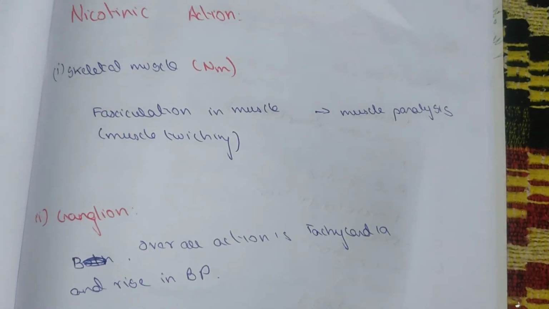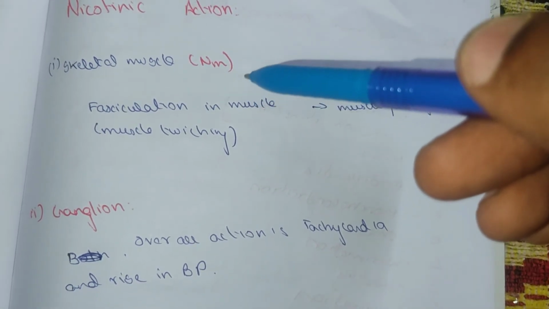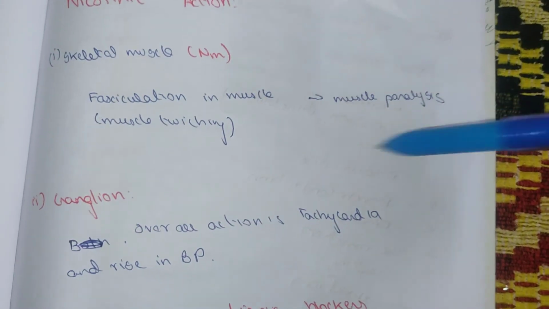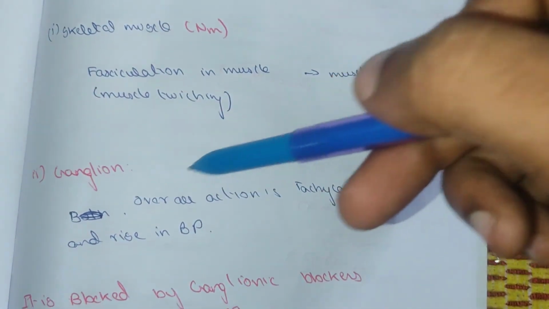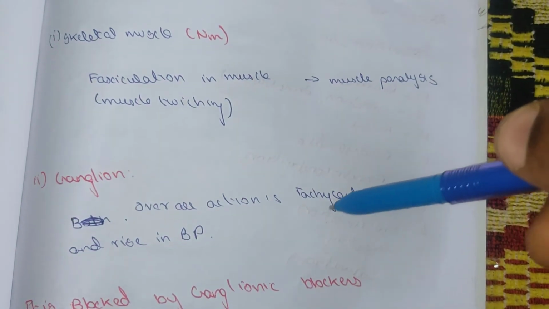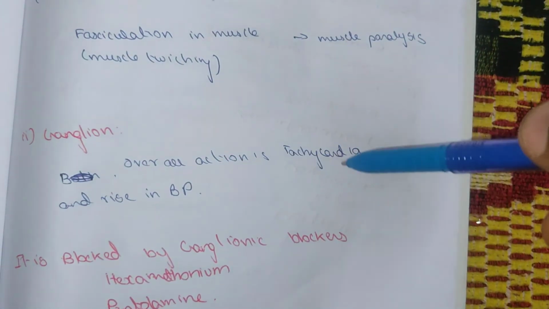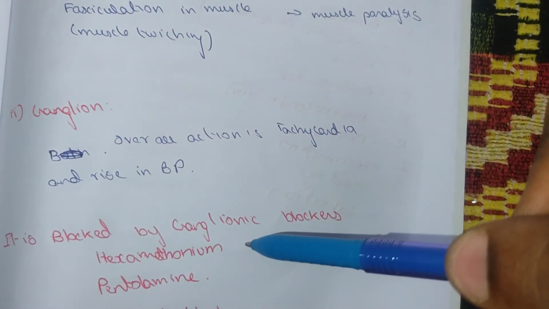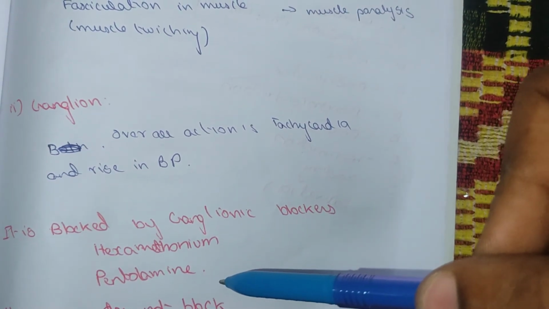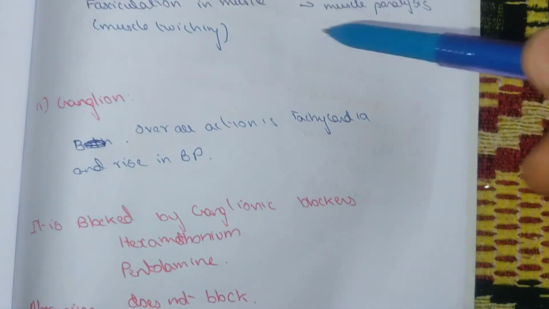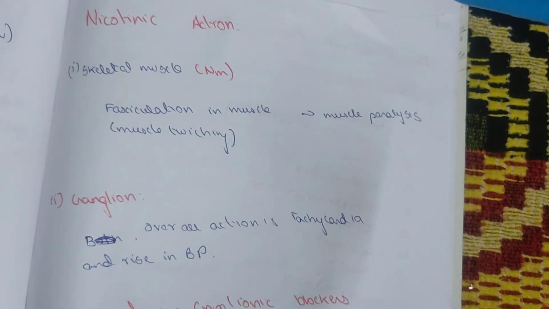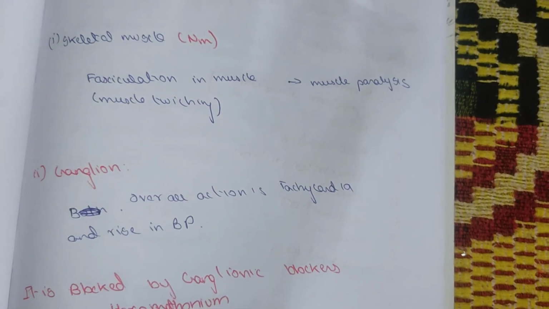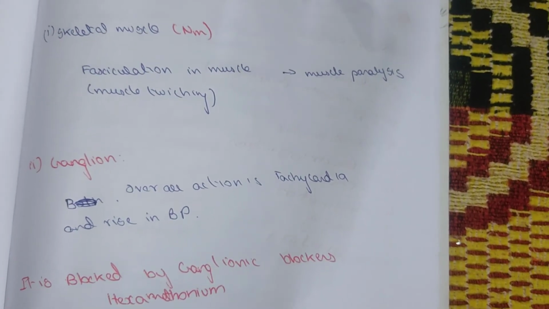The nicotinic actions: in skeletal muscle, the NM receptor is present, causing fasciculation and muscle twitching. It leads to muscle paralysis. In the ganglion, the overall action is tachycardia, an increase in heart rate, so there is an increase in blood pressure. And it is blocked by ganglionic blockers like hexamethonium and trimethaphan. Atropine does not block these nicotinic receptors. These are the total actions of acetylcholine.